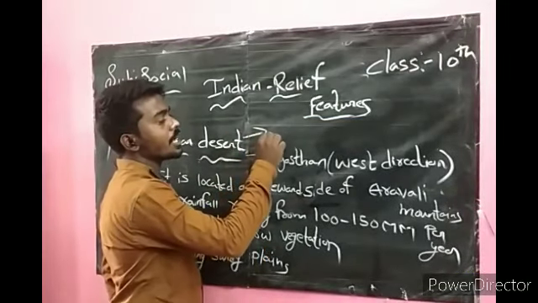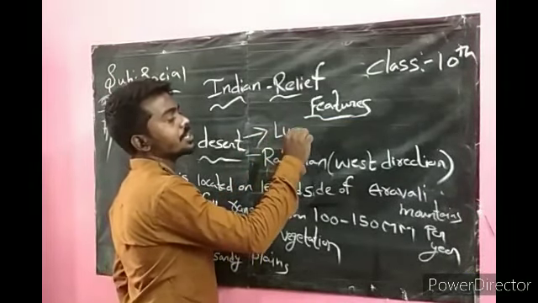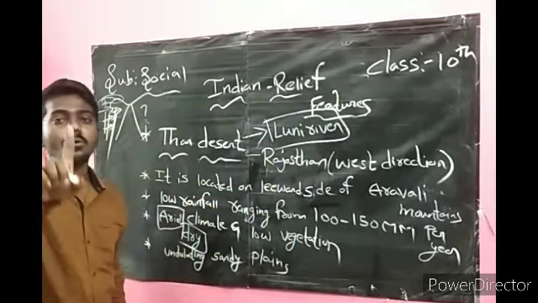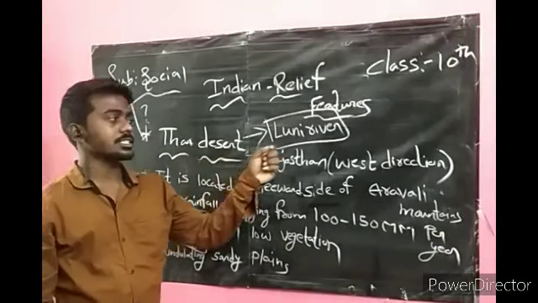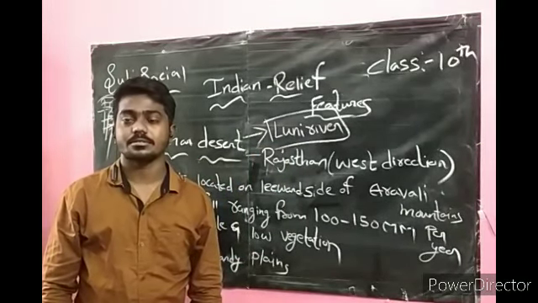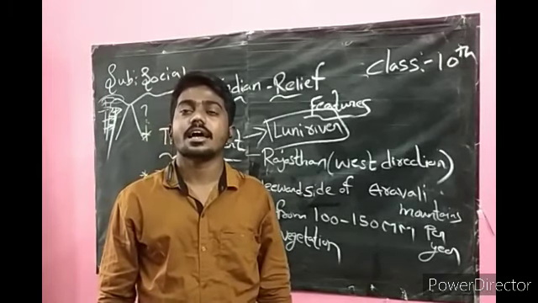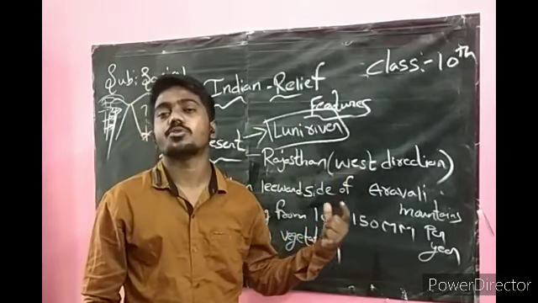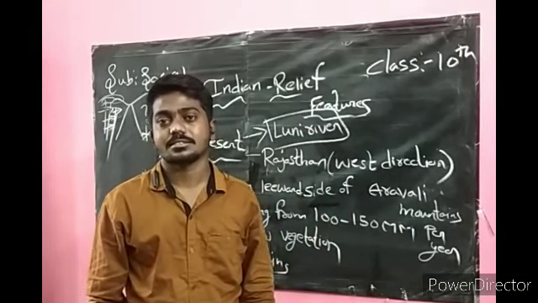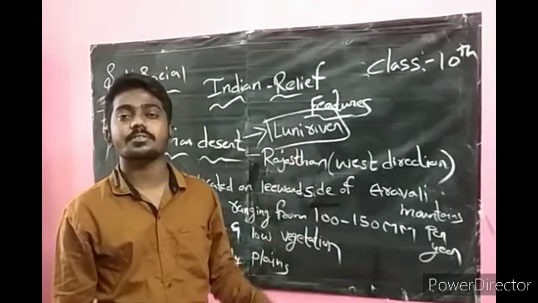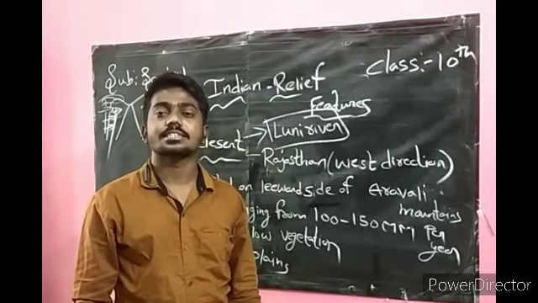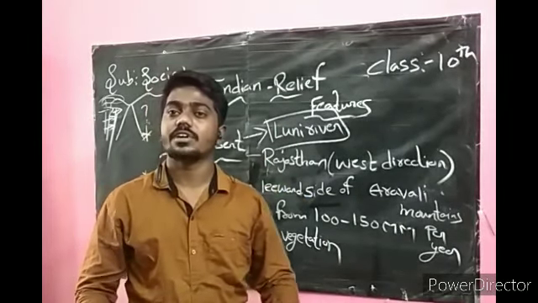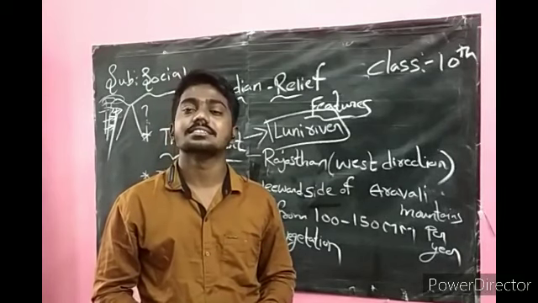The only river passing through the Thar Desert is the Luni River. Very, very important. The only river which passes through the Thar Desert is the Luni River. Streams appear in the rainy season and disappear very soon. Why? Because the temperature is high in the desert area. The Luni River is the only river in the Thar Desert. The internal drainage rivers fill the lakes and do not go to the sea.